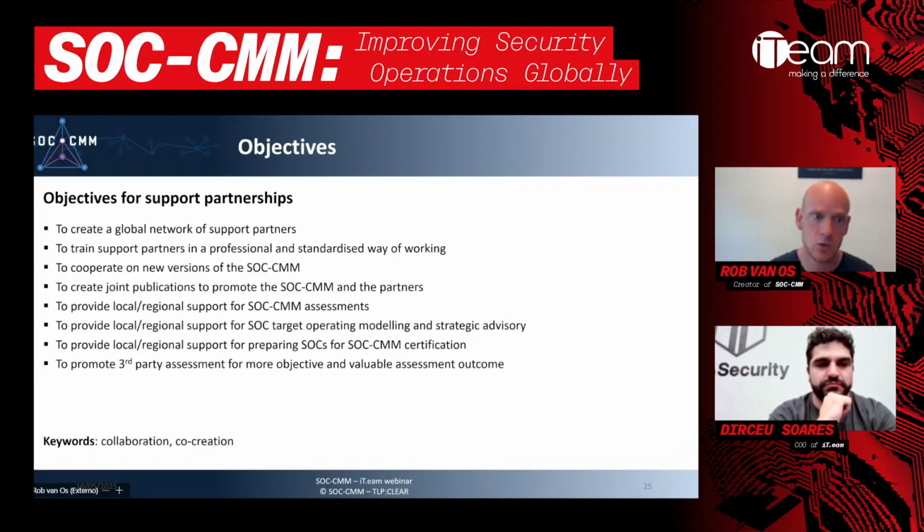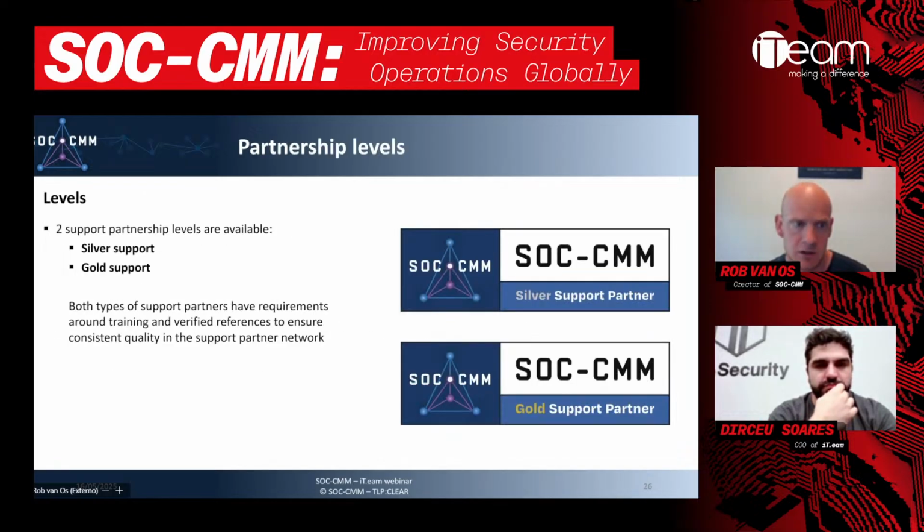We also work together within the Support Partner Network on new resources, such as the metric suite and the report. If you read the report, all the partners provide their insights into SOC trends as well. There are other types of publications where we work together. All of that is part of the objectives for support partnerships, where we collaborate and co-create new versions of the SOC CMM. There are two levels actually: we've got silver support and gold support levels.